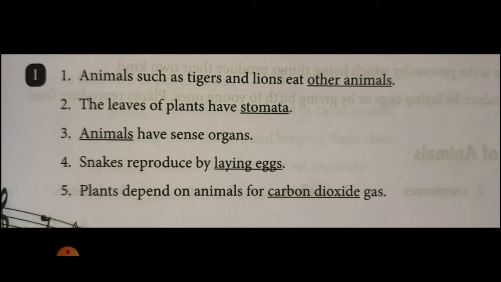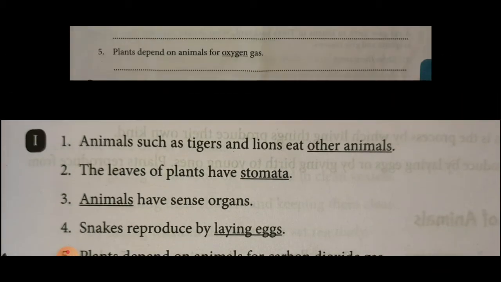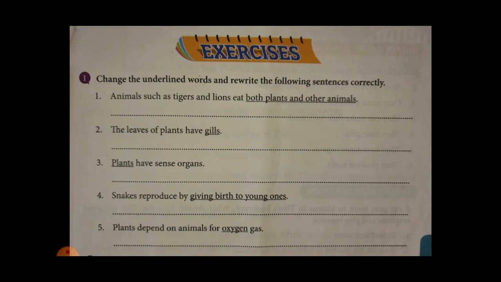Okay now? Then again we can go to the second question. Look, question number 2. The leaves of plants have gills. Do the leaves have gills? Or who have gills? You know, fishes have gills. But here the underlined word is which one? Gills. So we can correct only gills. No other words can be corrected.